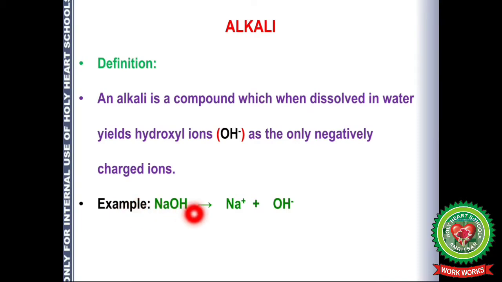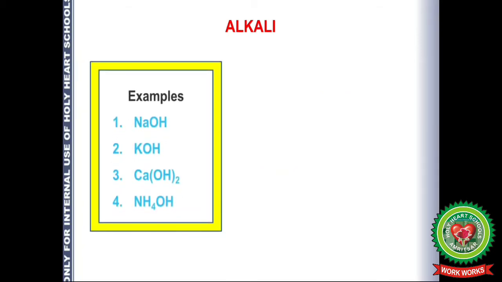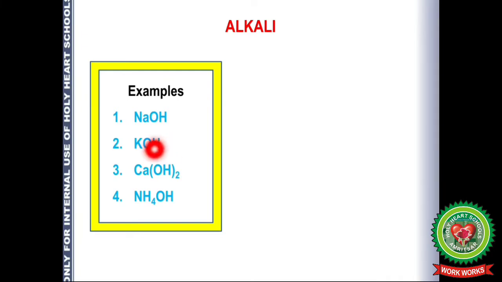So when NaOH is dissolved in water, it forms Na positive and OH negative. An alkali is a base soluble in water. Let's take some examples of alkali like sodium hydroxide, potassium hydroxide, calcium hydroxide, ammonium hydroxide.